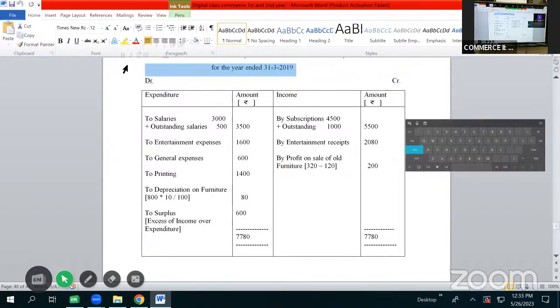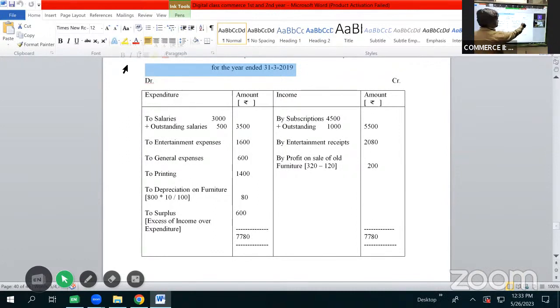First we will do the totals for income, then the total of expenditure. So here 5 plus 2, 7, 7 plus 5, 7,500, 7,700, 7,780.